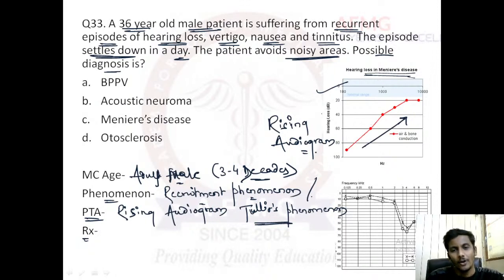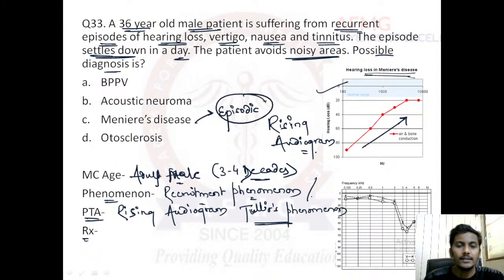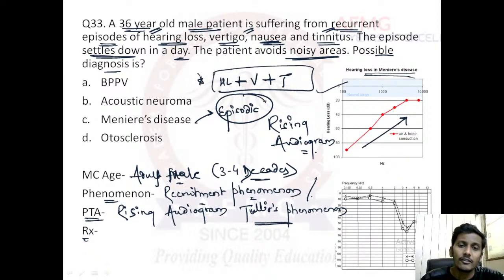Anybody? All that we have discussed is a case of Meniere's disease. Important: Meniere's disease is an episodic disease. There would be episodes of three important features, the triad: fluctuating hearing loss, vertigo associated with nausea and vomiting, and tinnitus. These episodes generally settle down in 24 hours or within a day.